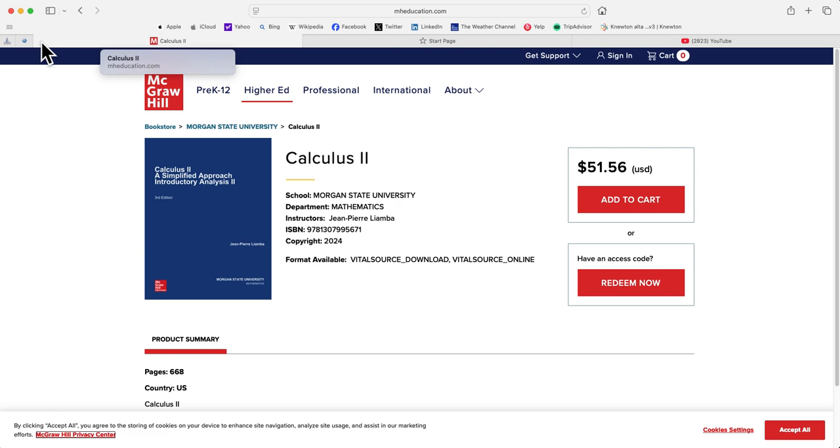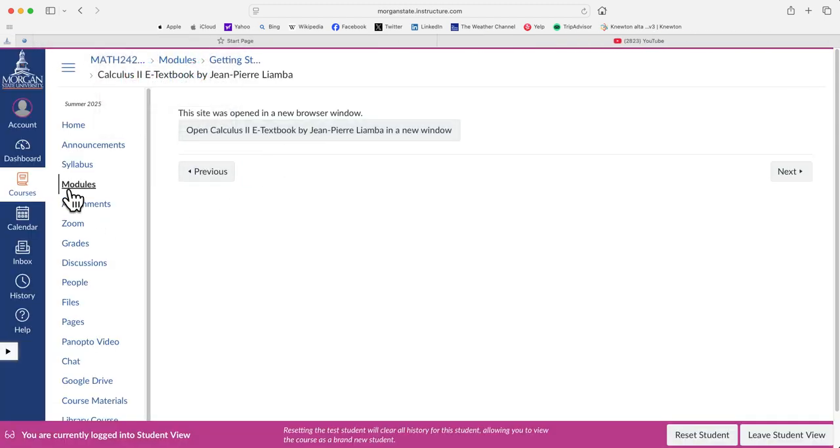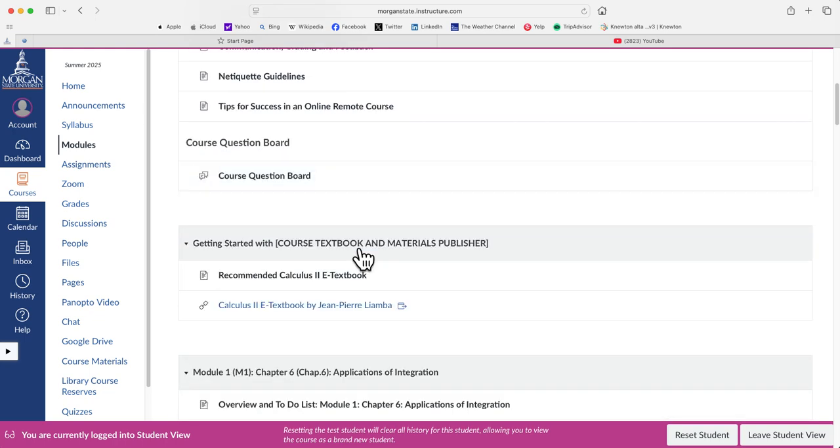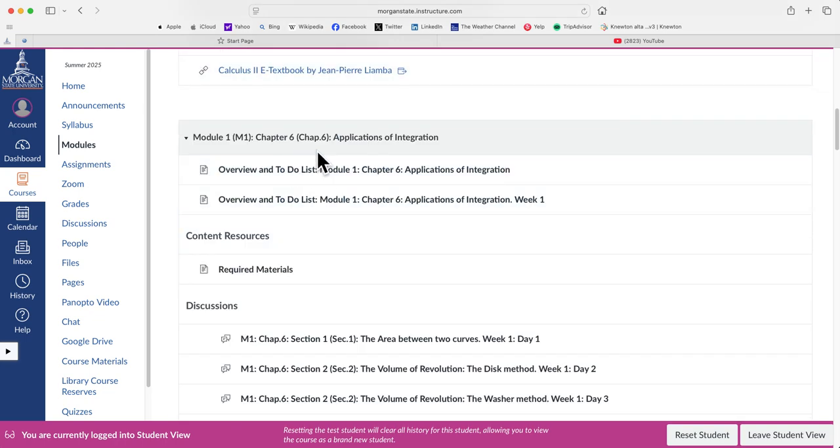So again, let's go back to modules. We have 5 modules. Module 1 is based on chapter 6, applications of integration.